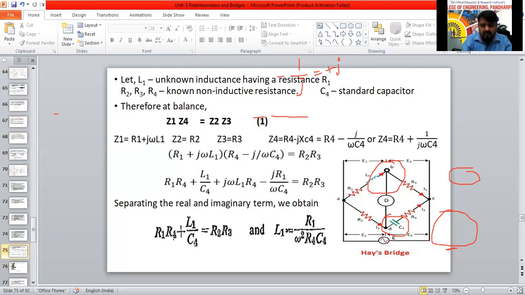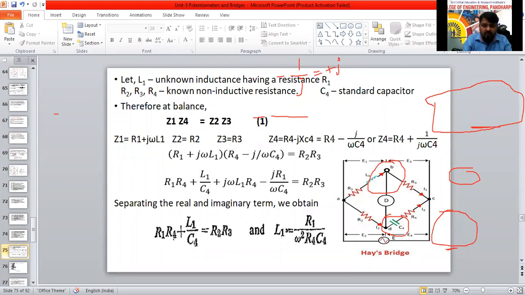The sign will change. Here minus J is there. This minus J I will send into the denominator, so it will become plus here now: R4 plus 1 by J omega C4. We are going to use the formula for the capacitance here. Z4 equals R4 plus 1 by J omega C4.